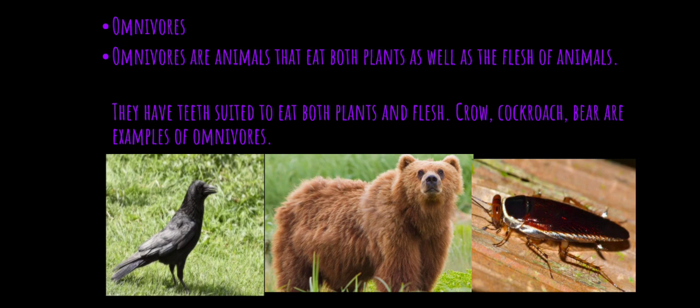Omnivorous. Omnivorous are animals that eat both plants as well as the flesh of animals. As we have read about herbivorous and carnivorous animals in our previous class, today I will teach you omnivorous. Omnivorous are animals that eat both plants as well as the flesh of animals. And they have some qualities.